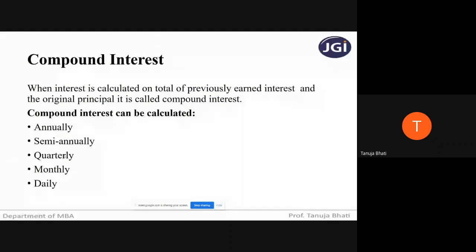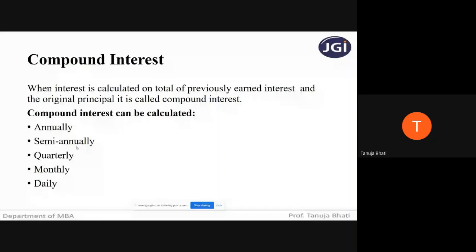Annually means interest is calculated once in a year, at the end of the year. Semi-annually means the interest on the amount deposited is calculated half yearly, that means twice in a year, after every 6 months.